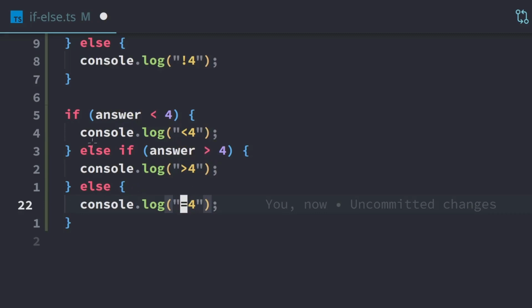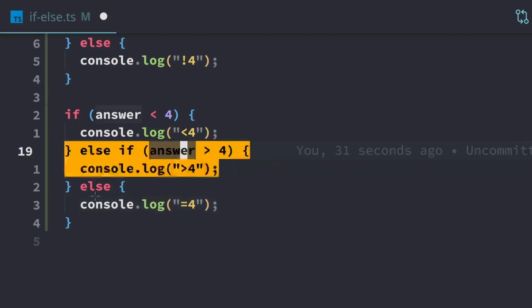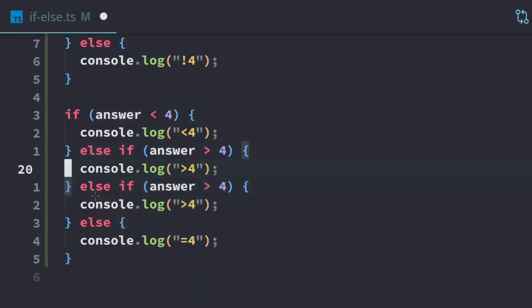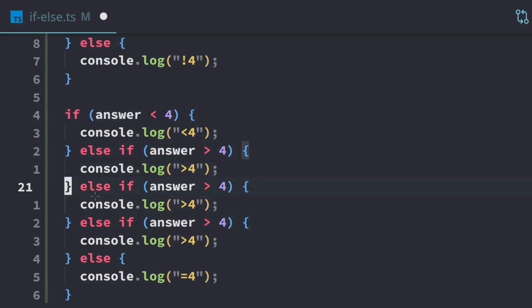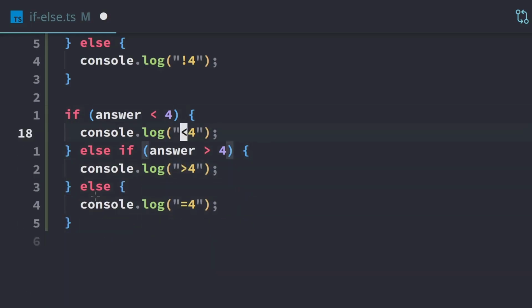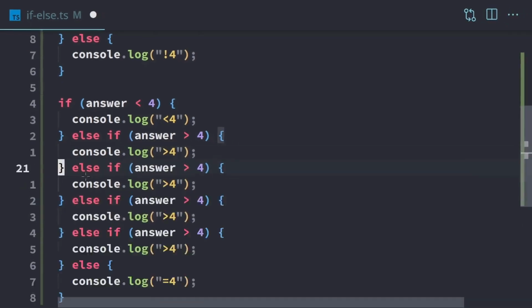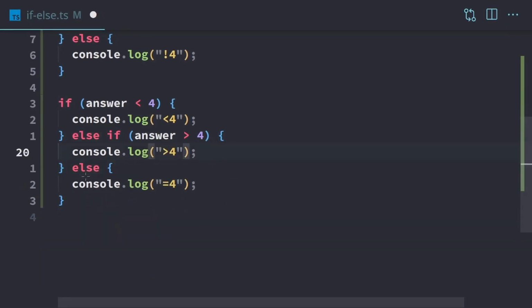So you can have any number of else ifs that we want. And so if we wanted to have more, we just copy and paste those. So we can have as many as we want. In this case, it really doesn't make a difference because the answer can only be one of these 3. However, in situations where it's more than just dealing with numbers and we have multiple conditions, then you might have 3 or 4 else ifs to check different conditions.